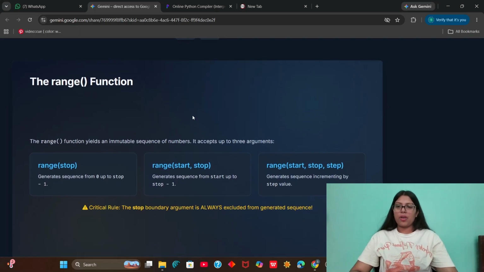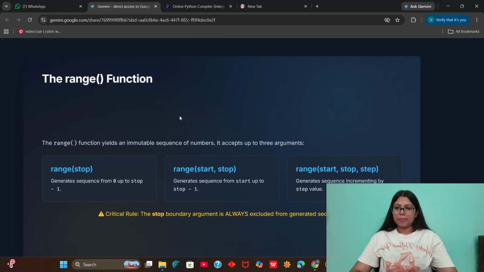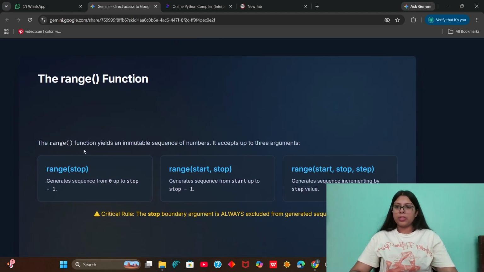Now we have this range function. The range function yields an immutable sequence of numbers. It accepts up to 3 arguments. Just as we were learning how we can iterate over a sequence of letters, that is a string, or elements, that is a list, similarly we can iterate over a sequence of numbers through the range function.